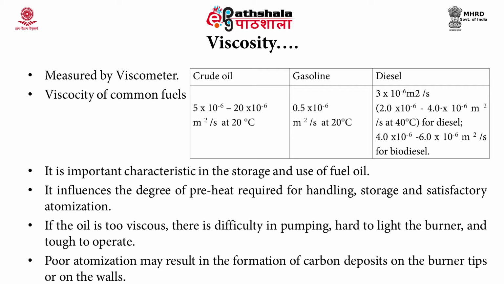The crude oil has viscosity in the range of 5 to 20 × 10^-6 m²/s. Gasoline has 0.5 × 10^-6 m²/s, and diesel has an average of 3 × 10^-6 m²/s with a range of 2 to 4 × 10^-6 m²/s, and the biodiesel has a range of 4 to 6 × 10^-6 m²/s. Here you can see that the crude oil has a little bit more viscosity than the gasoline and the diesel.